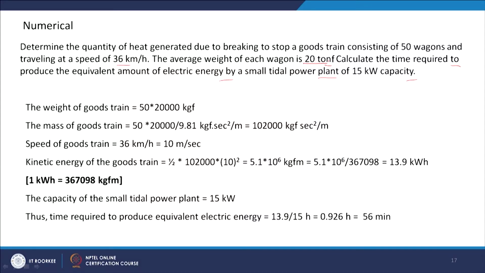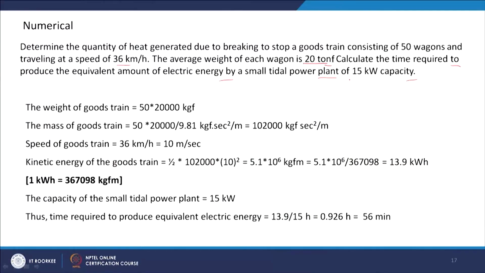What is said here is that a goods train is running with 50 wagons and each wagon is having 20 ton force. If we want to stop the goods train, then a huge amount of heat will be generated, and if we want to produce that amount of energy from a tidal power plant having 15,000 watt capacity, then we have to calculate the time required for the production of this amount of energy by this plant. So, we will be doing the energy balance.